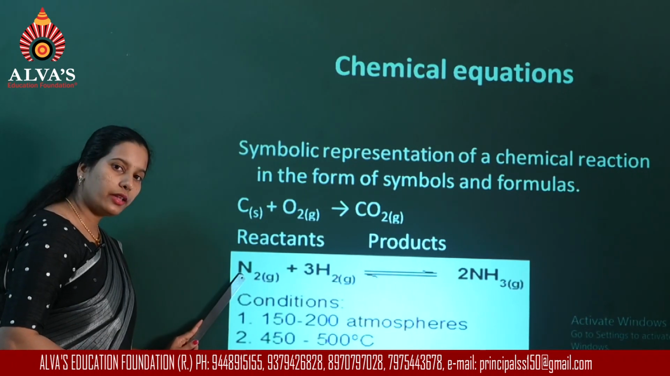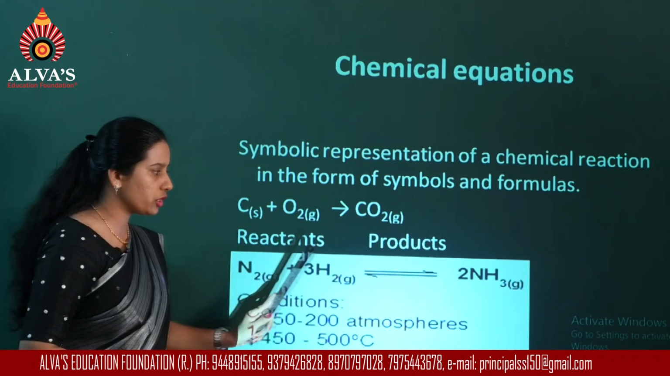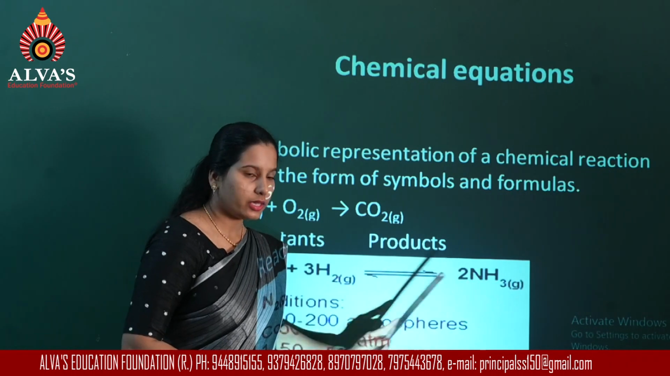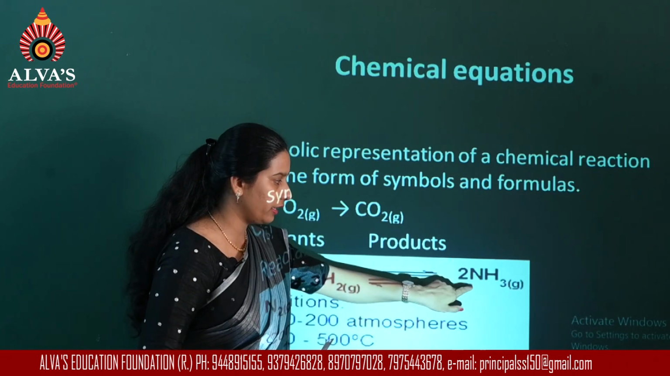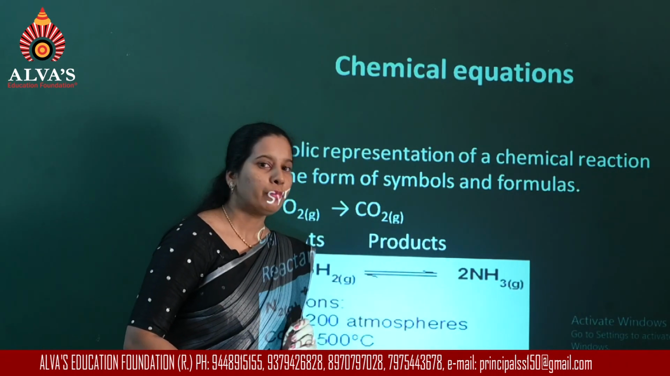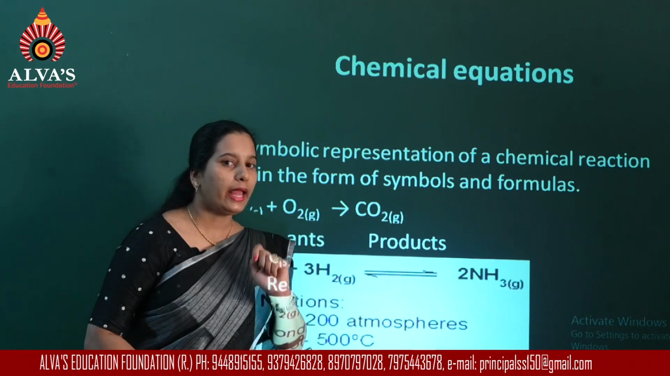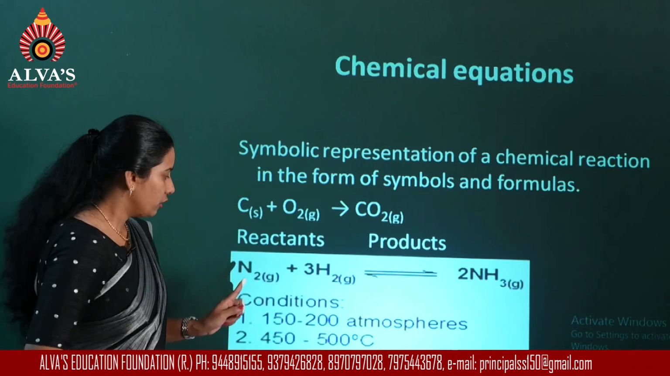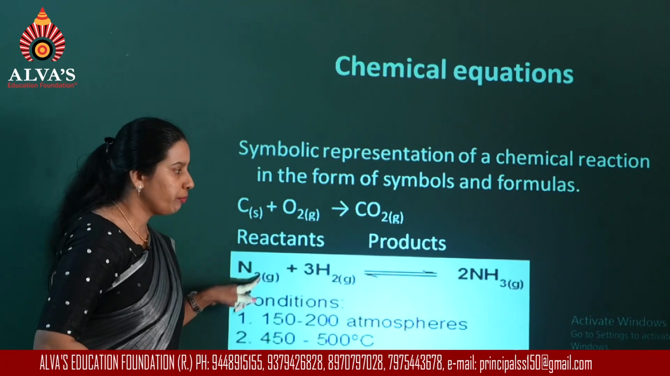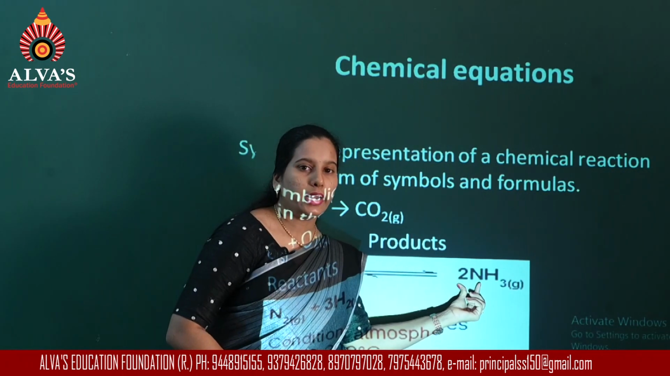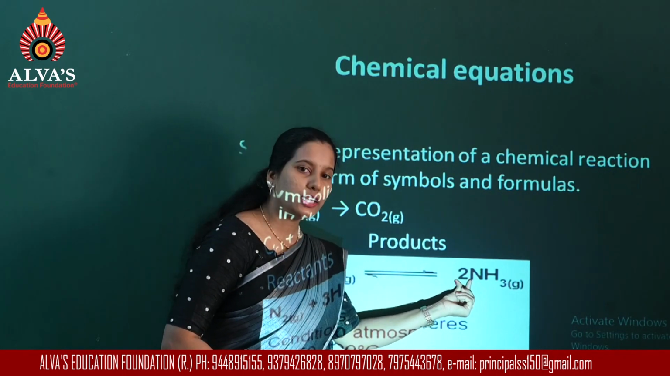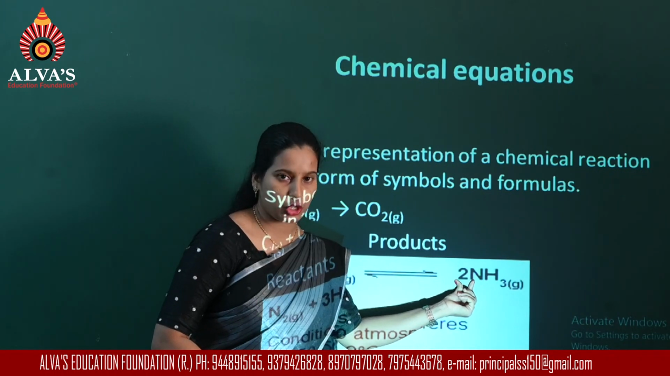Now here, there are 2 atoms of nitrogen. In the product, if I don't have this number, if it is only NH3, there will be only 1 atom of nitrogen. So to balance this, here you are supposed to write 2. So this is the stoichiometric coefficient.